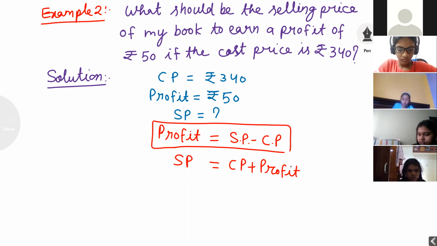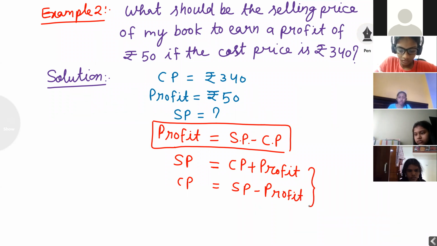Here we are learning what? Profit. SP is equal to CP plus profit. Next, CP is equal to SP minus profit. Total we have learned how many formulas? 6 formulas. Profit is equal to SP minus CP. SP is equal to CP plus profit. CP is equal to SP minus profit.